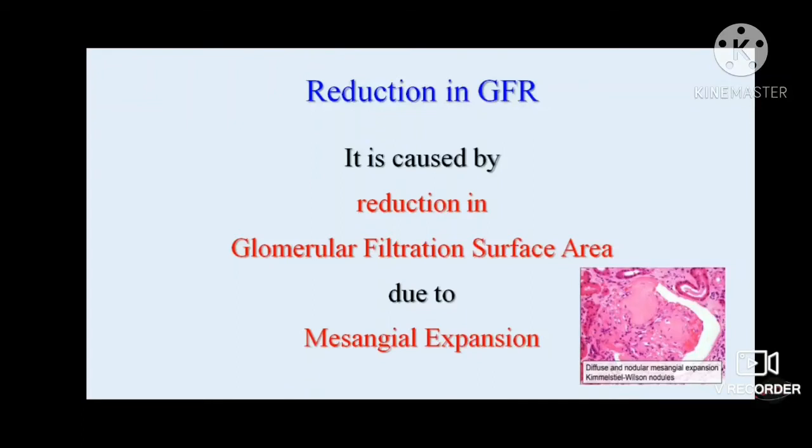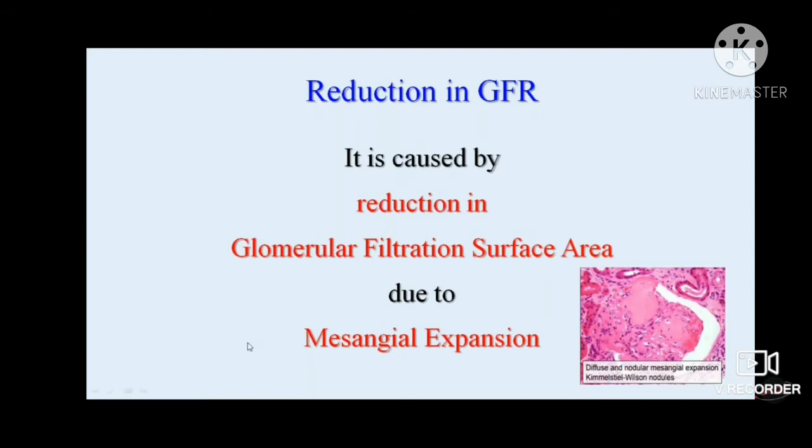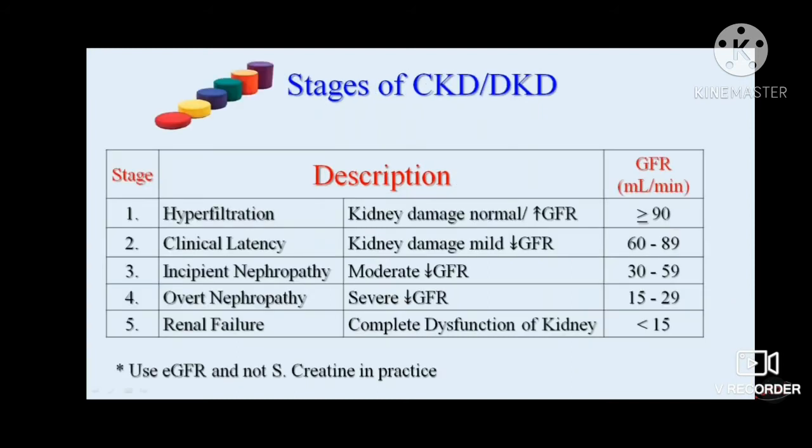Maintain the GFR. But once the mesangial expansion is so marked that GFR cannot be maintained by the mechanism of hypertrophy, then there is irreversible decline in GFR. Now, here come the stages of decay. So, the first stage is the stage of hyperfiltration.